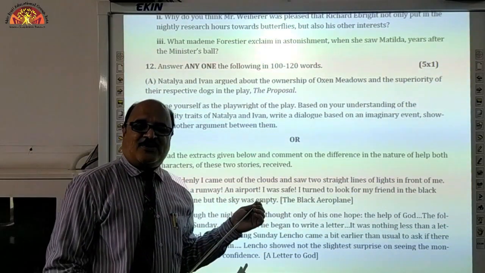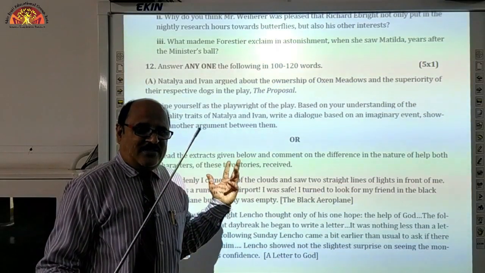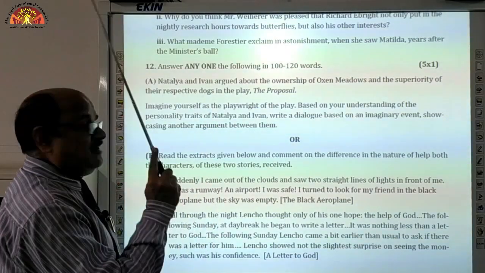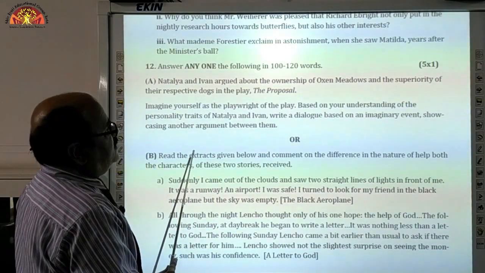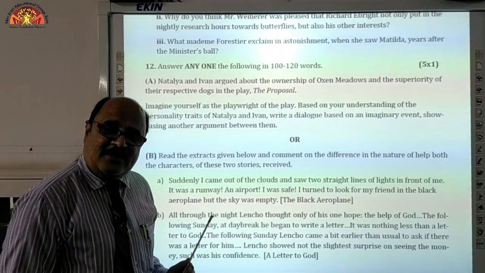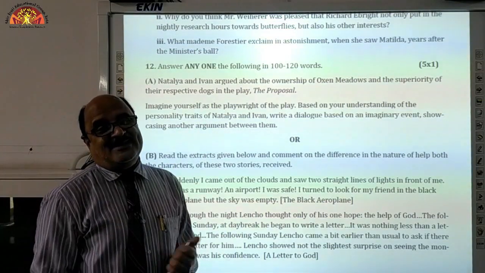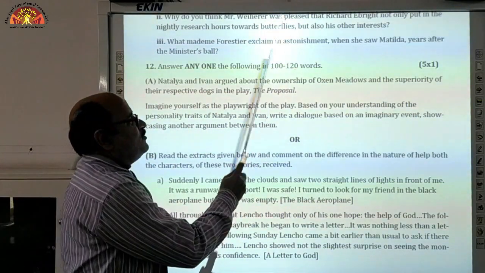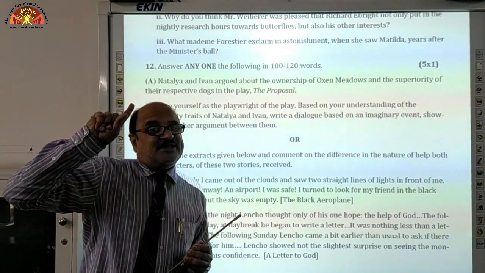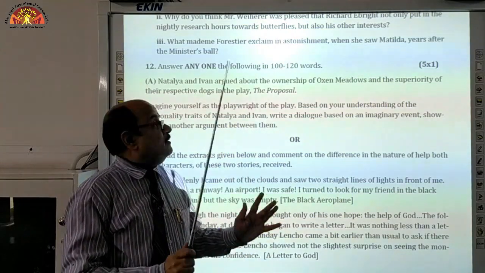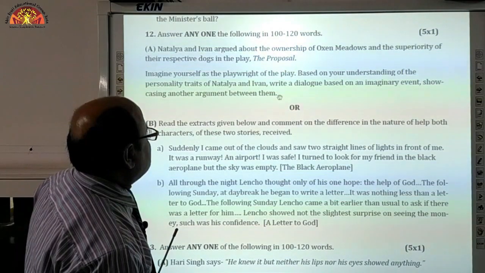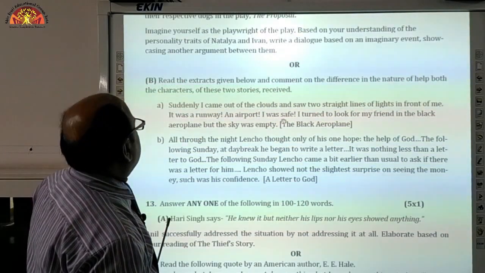Now, long answer type questions are there. So, sit properly, hold your breath and have a look clearly. Answer any 1 means again internal choice is there. So, 2 are there and you have to attempt any 1 carrying 5 marks. Is that clear? Long answer type, but this time word limit is somewhat different, and that is 100 to 120 words. Do you still remember? I told you in a short paragraph writing in writing section, the same word limit was there, and in this way this carries 5 marks, right students? Very easy this is. So, there should be no difference.